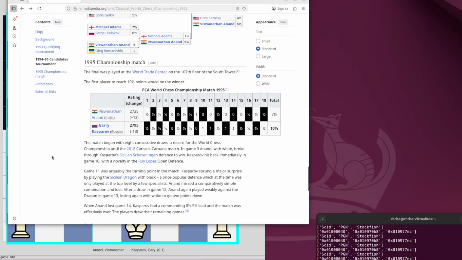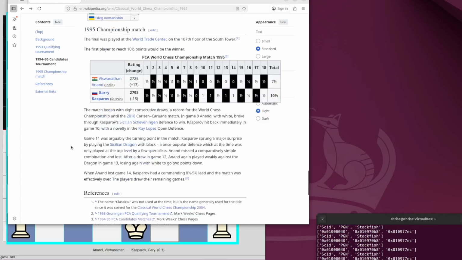And then there is the profile of the match. It's kind of interesting. We'll look in a second, but Anand was the first guy to win a game, game 9, after 8 draws, and then the next 5 games saw Kasparov really bounce back. He was kind of angry, possibly, and he won 4 of those 5, and then the match was effectively over. And just let me close that.